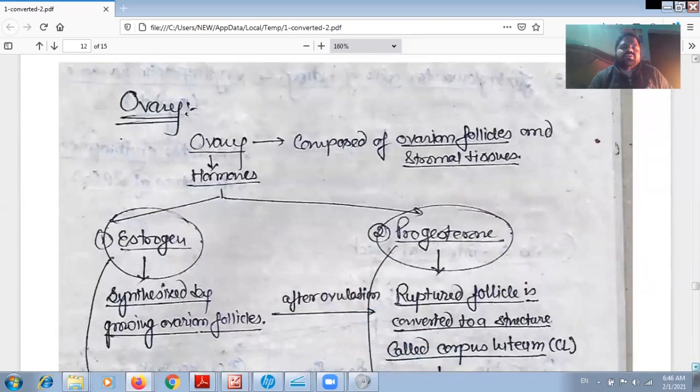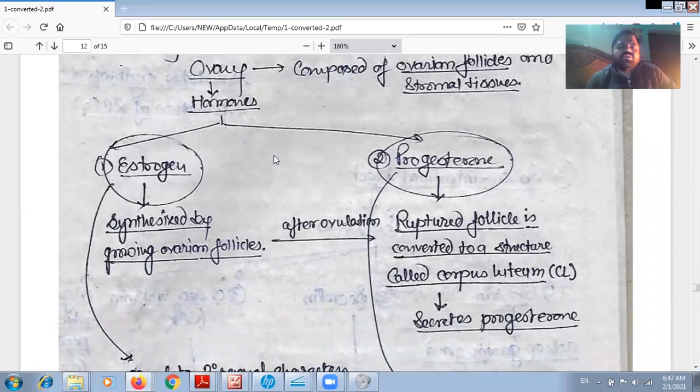Now we'll talk about another endocrine gland, the endocrine gland present in the female. These are special types of cells present in the ovary, and these glands secrete estrogen and progesterone. So we can see here the ovary is composed of ovarian follicles and stromal tissues. Ovarian follicles and stromal tissues are the endocrine cells which secrete hormones, and we will see what these hormones are. The hormones are estrogen and progesterone.